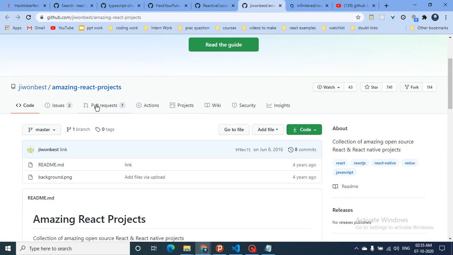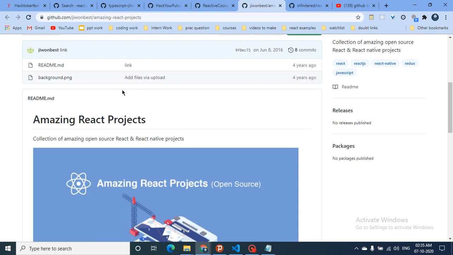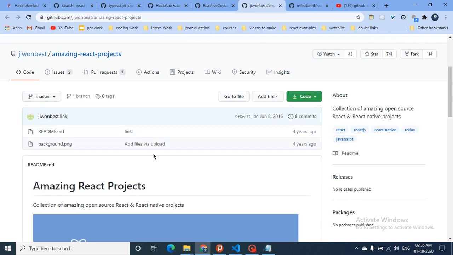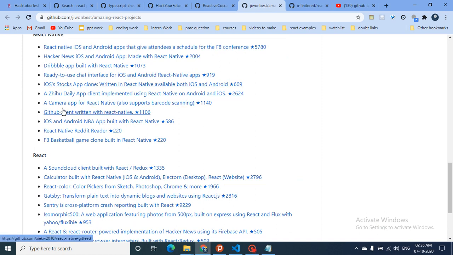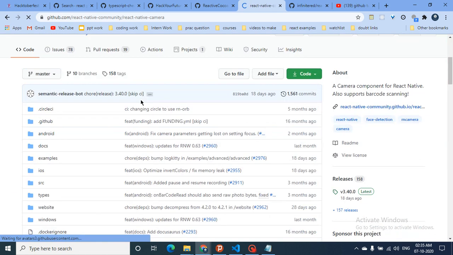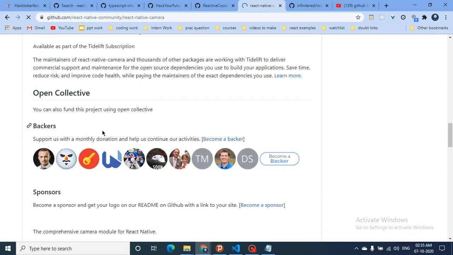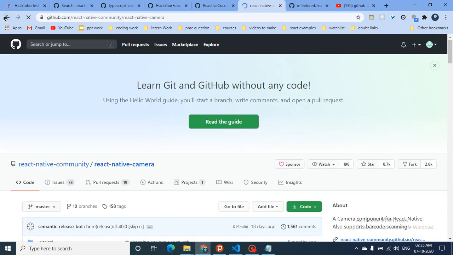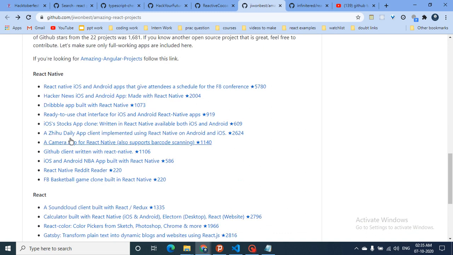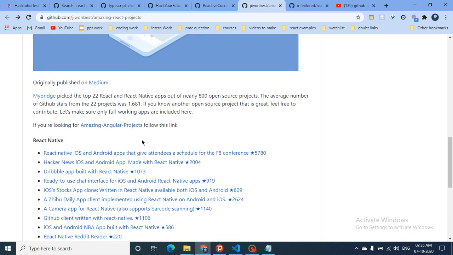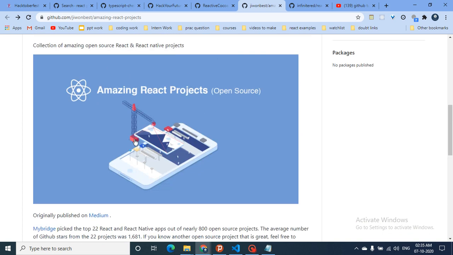Now as you can see, this person has just made a repository listing React projects. This is just a readme file in which this person has listed a lot of GitHub links. There's one camera app using React Native. If you click this, you will be redirected to another GitHub page which actually has this React Native camera. So this person has just made a list. What you can do is find other React projects, do a pull request and add a lot of projects here, so that this page can get better. I hope you get my point on how you can do a pull request.